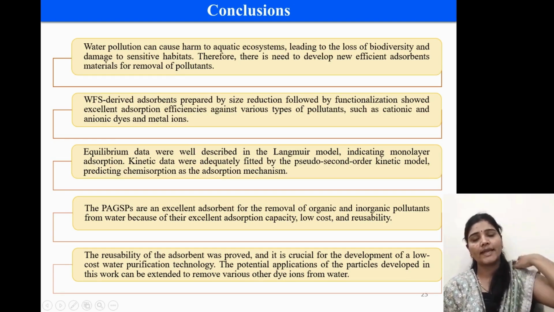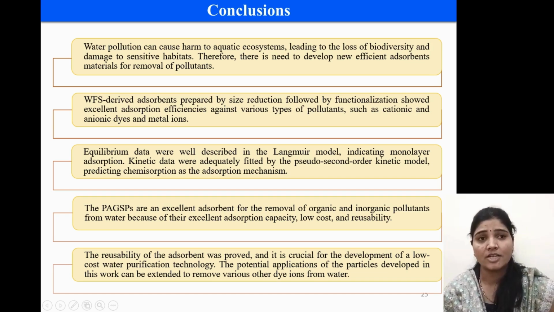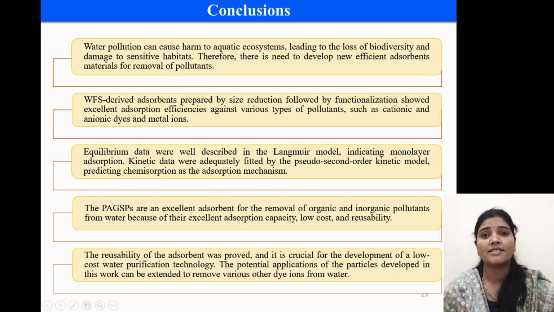Conclusion. Water pollution can cause harm to aquatic ecosystems leading to the loss of biodiversity and damage to sensitive habitats. Waste sand derived adsorbent prepared by size reduction followed by functionalization shows excellent adsorption efficiency against various types of pollutants, and equilibrium data were well described with the Langmuir model indicating monolayer adsorption, and kinetic data were adequately fitted with the pseudo second order kinetic model predicting chemisorption as the adsorption mechanism, and the reusability of the adsorbent was proved, and it is crucial for development of a low cost water purification technology.